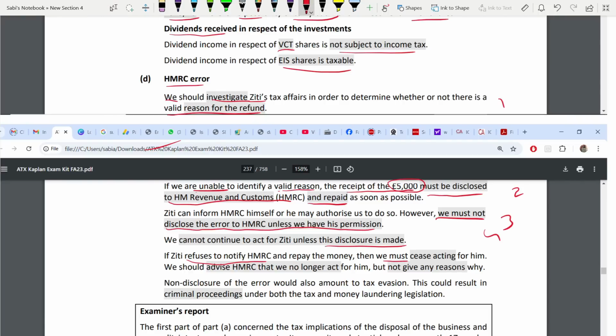We must cease acting for him. Not only cease acting for him, you should advise HMRC that you are no longer going to act for him without disclosing the reason. This is point number 5. And if you are not disclosing, remember you have to give the consequences also. Non-disclosure of this error is the same as tax evasion. This is a criminal proceeding, both under tax and money laundering legislation. So these are the steps that you have to follow.